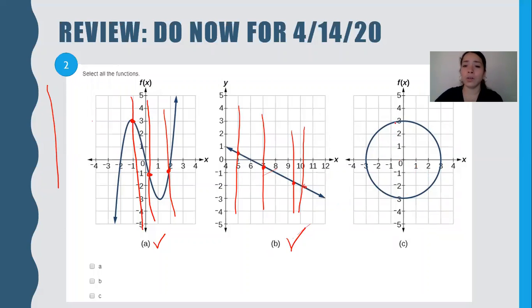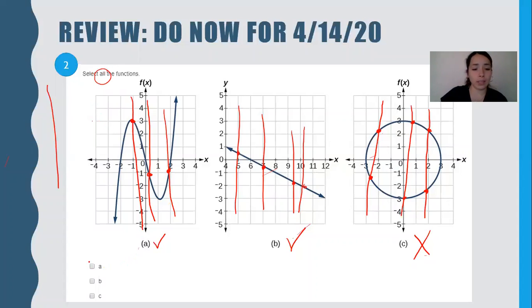Now let's look at this circle. Again, if I do the same thing, notice that when I make these vertical lines, meaning these lines that go up and down, that circle hits this line here and here. And then again, this one hits it here and here. So notice with all of these, when you make that red vertical line, it only hits it once, but this one hits it twice. So it is not a function, because the vertical line test is that it only hits it once. So it says select all the functions.